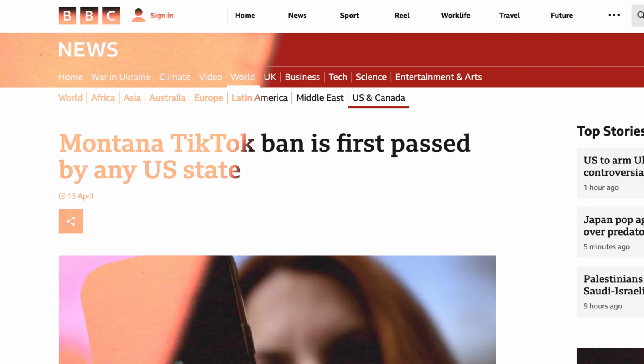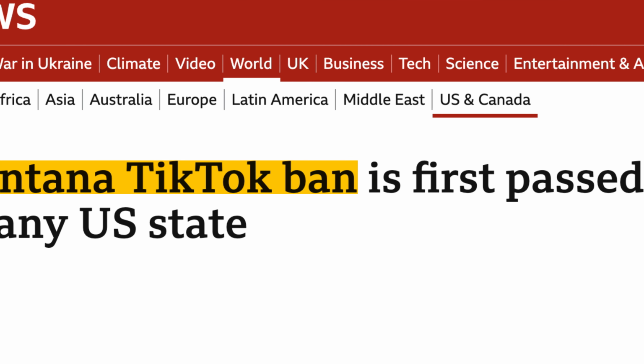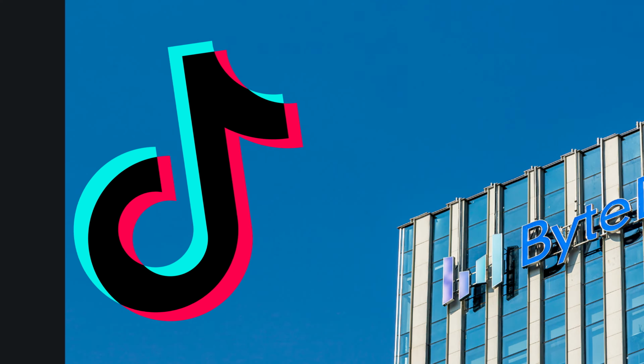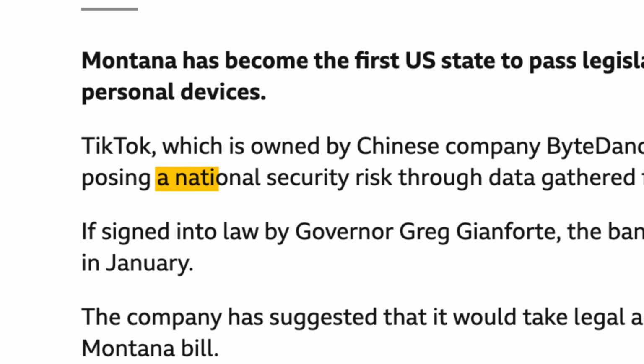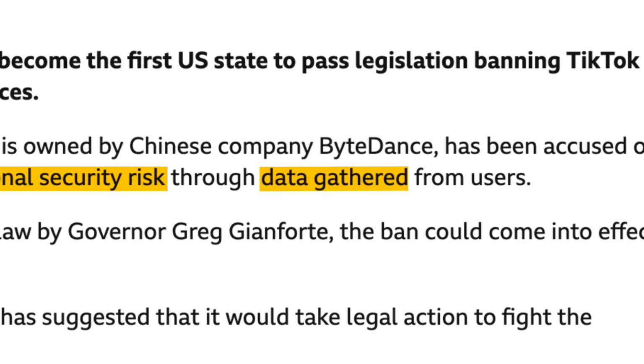Montana has become the first US state to ban TikTok. The app, owned by the Chinese company ByteDance, has been accused of posing a national security risk by gathering users' data. "We are facing a threat unlike any other from the Chinese Communist Party hiding behind TikTok, where they can spy on Americans by collecting personal information, keystrokes, and even user locations." Which sounds scary and vague, to be honest.